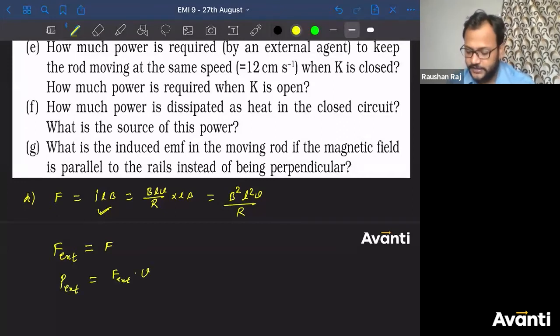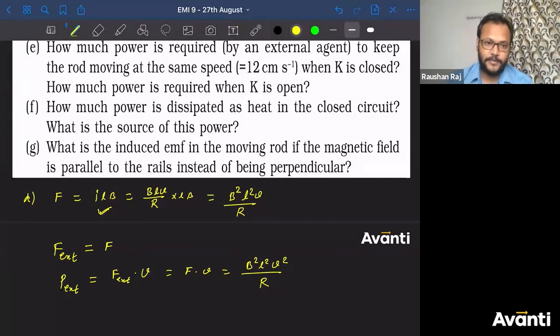Now what is F external? That is F, so F into V. So what is F? Put the value. So B square L square V into V, so V square divided by R. So this is the power given by the external force or external agency to maintain the constant speed of the rod. All right. Achha, what will happen? How much power is required when K is open? Bolo bachalo. How much power is required when K is open?